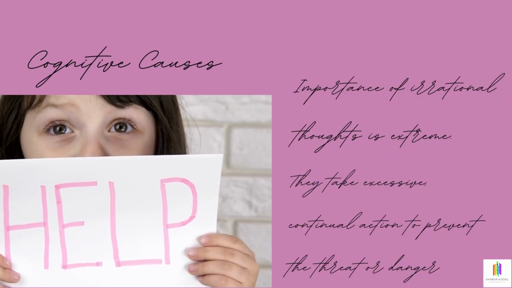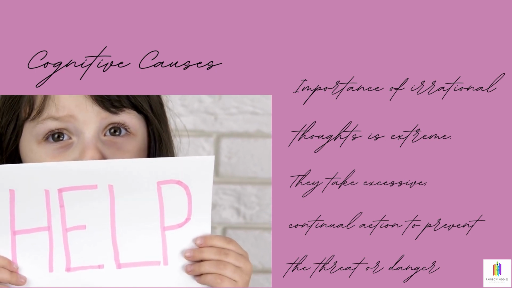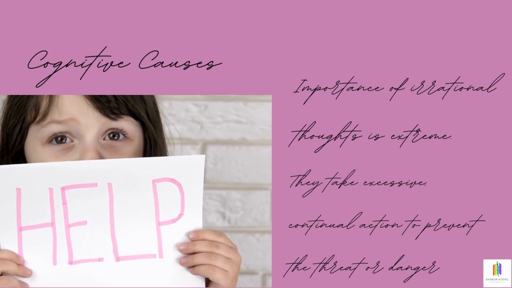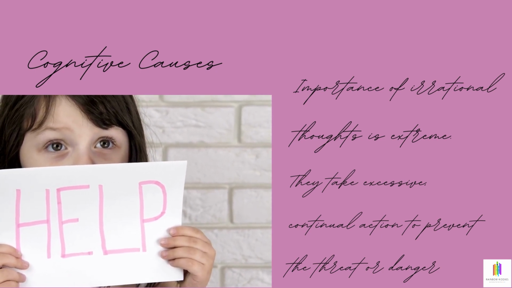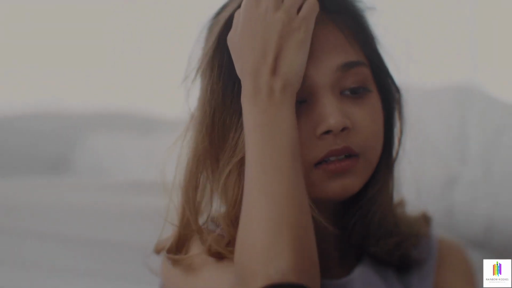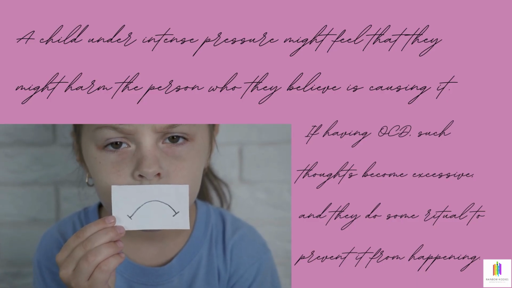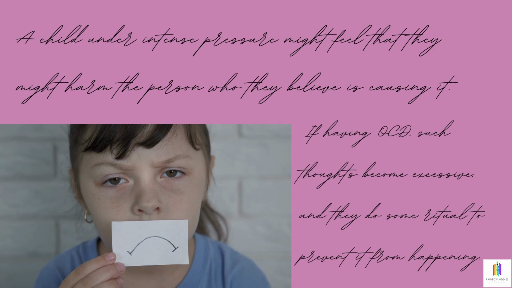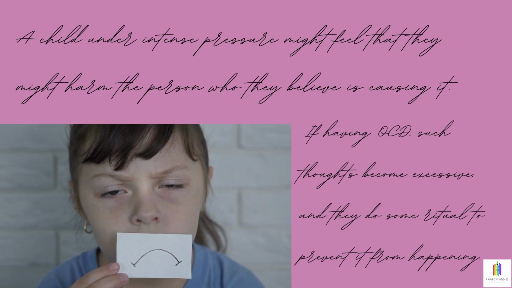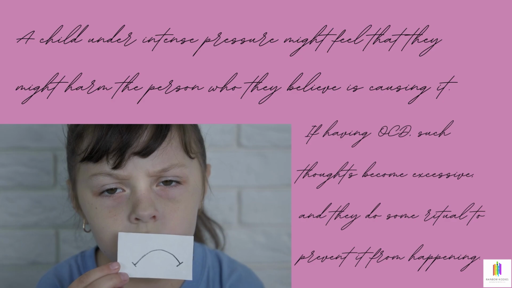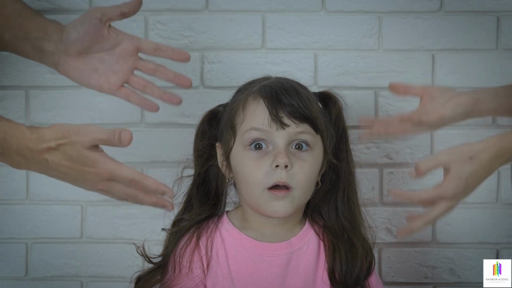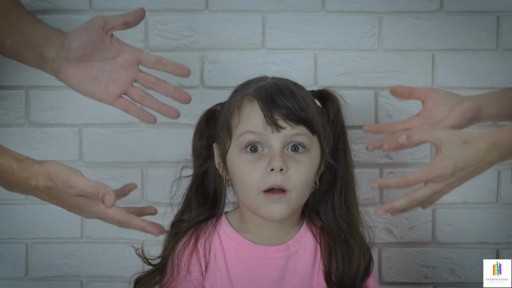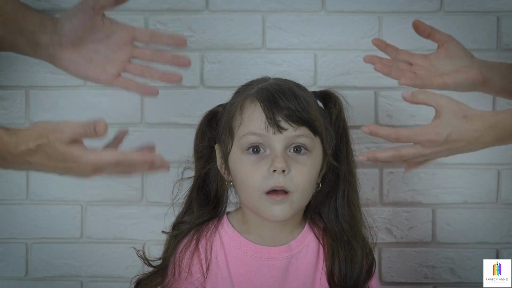Cognitive causes. Most children have irrational thoughts at times, but for those with OCD, the importance of these thoughts becomes extreme. As a result, in response, they take excessive, continual action to prevent the threat or danger. For instance, a child under intense pressure might feel that they might harm the person who they believe might be causing it. It might be a parent or teacher. Under normal circumstances, they might simply avoid such thoughts. If having OCD, such thoughts become excessive, and they find solace in some ritual to prevent it from happening.